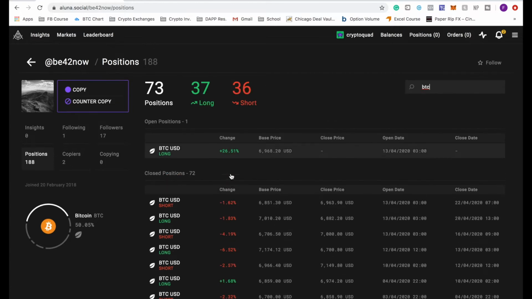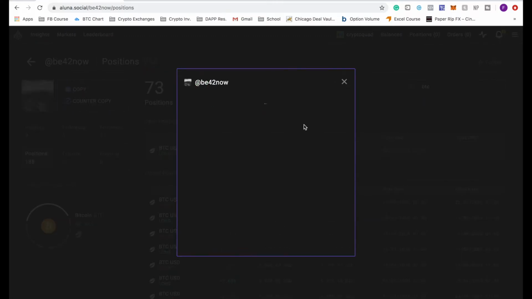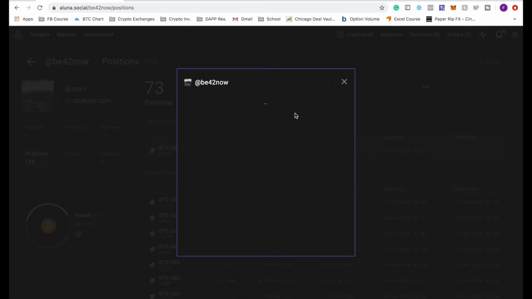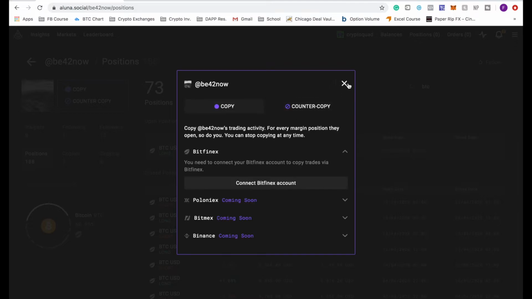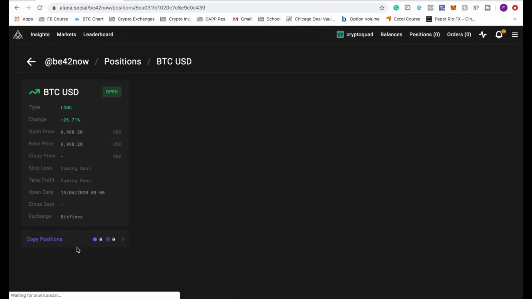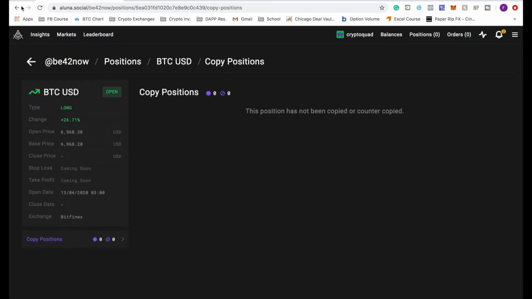What you could do is, you can find a couple people, and if they seem to be very reliable, you can copy their trade. Now, I don't have my exchange linked to it, but all you have to do, I'm pretty sure, is click copy, and it should execute the trade on your behalf, because it's linked to your API key, and you can copy this trade that he has. All you have to do is click copy position, and you can copy it.